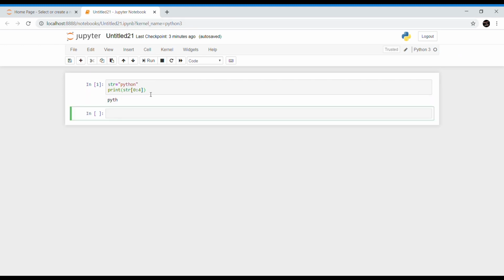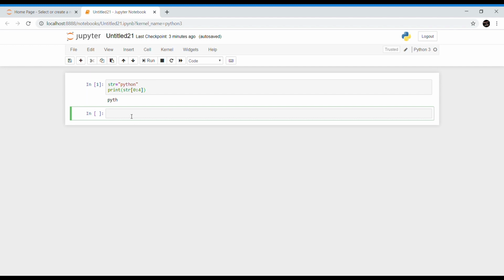Now look at this example. As we know, this slice operator will return the characters falling between the starting position till end -1. Here the starting point is 0 and the end is 4, which means it will return the substring from index 0 to 3. The index of P is 0, the index of y is 1, the index of t is 2 and the index of h is 3. So we are getting the substring from the main string.